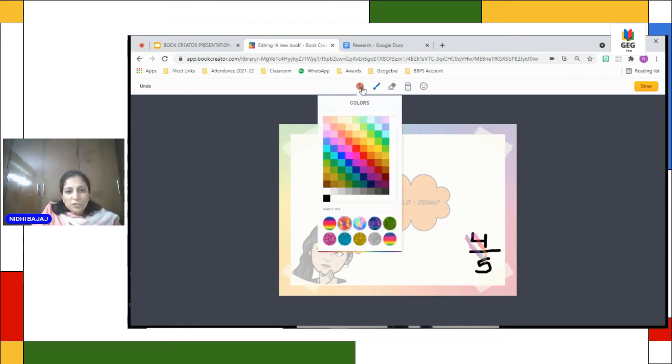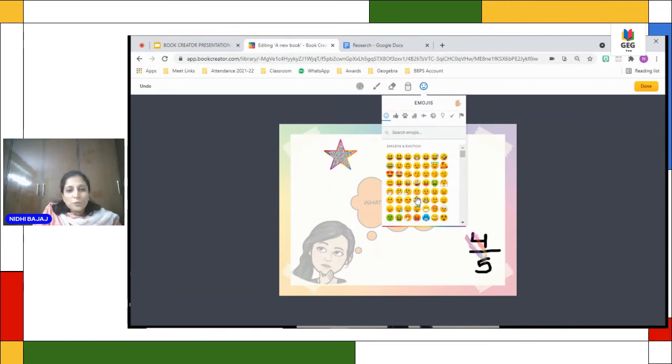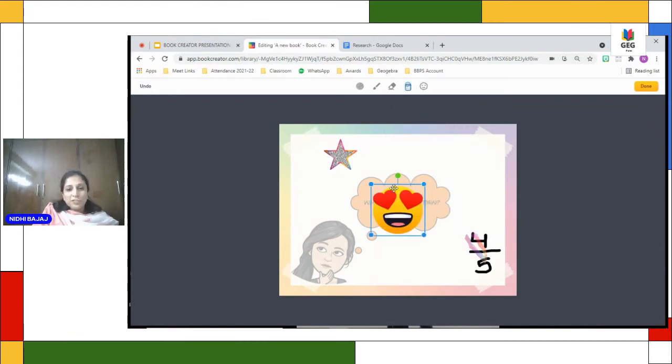So let me change the color to show you the effect. So it is a fill. There is an eraser if you write something, and this is a fill tool. So you can just write it here and here. It will fill it. And then the best part of it, there are so many emojis. We are all using Telegram and WhatsApp, so I think we are very proficient in this.